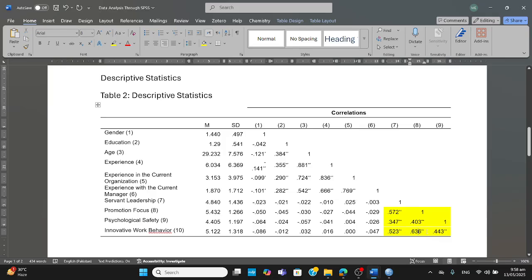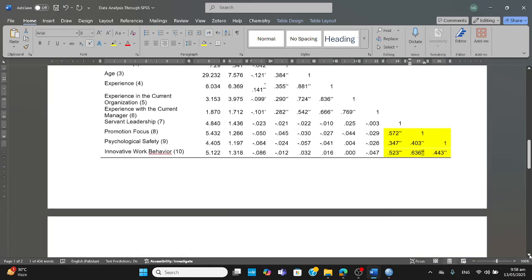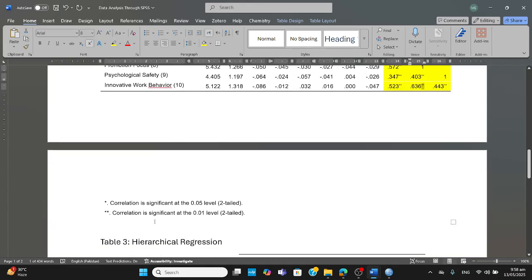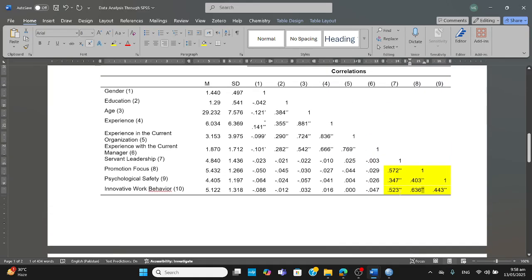Okay, and you can have a look at this direct one, and they are not mentioned here. I'll have a look at it down there on the next page. Yes, correlation is significant at 0.01. In another video, we would describe what we mean by significance. But you can see that all the relationships among the constructs are positive and significant. That's the thing we have done, and we've shown you how we did it with the help of SPSS.